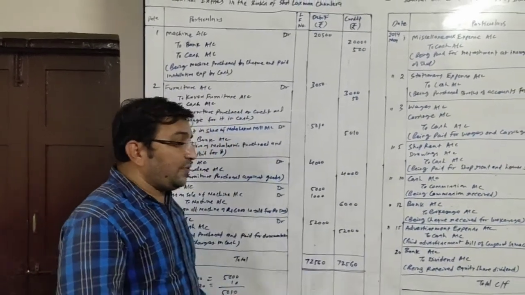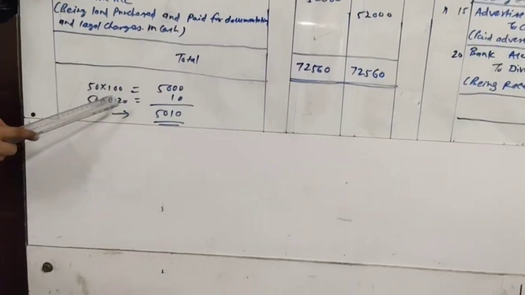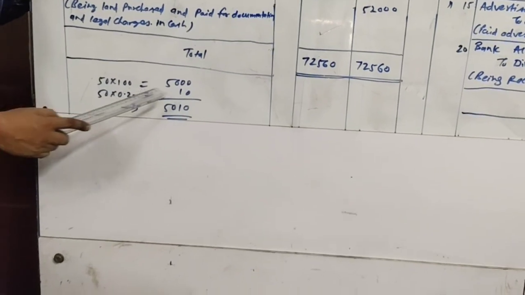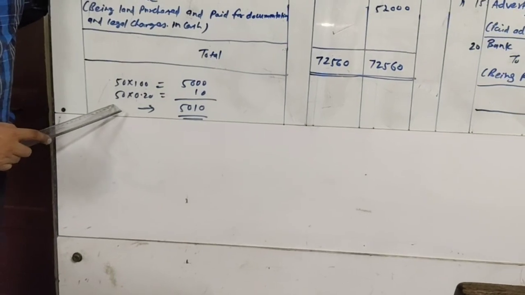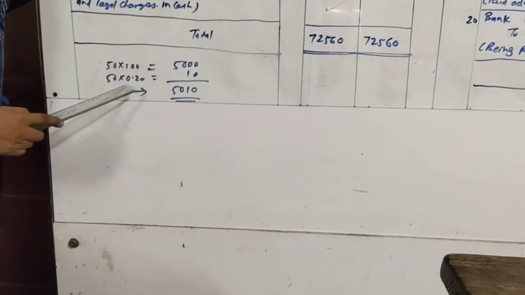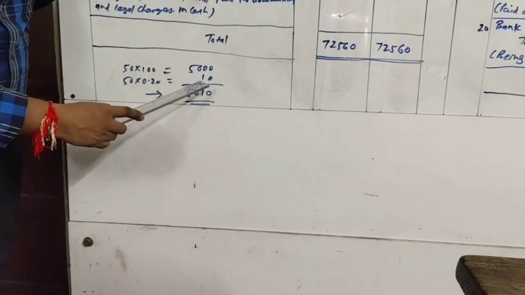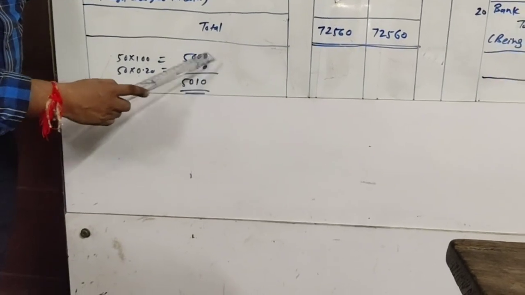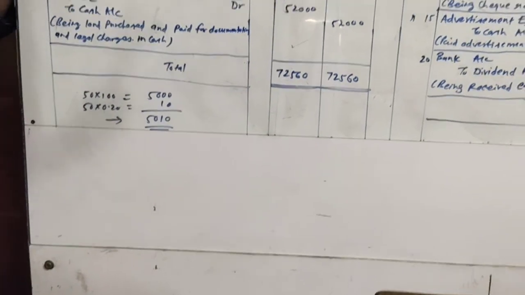The total value of shares will be 5,010. How come? 50 shares at a price of 100, total amount 5,000, and on 50 shares brokerage at 20 paise per share, that will be a total amount of 10. So here the total value of shares will be 5,010.